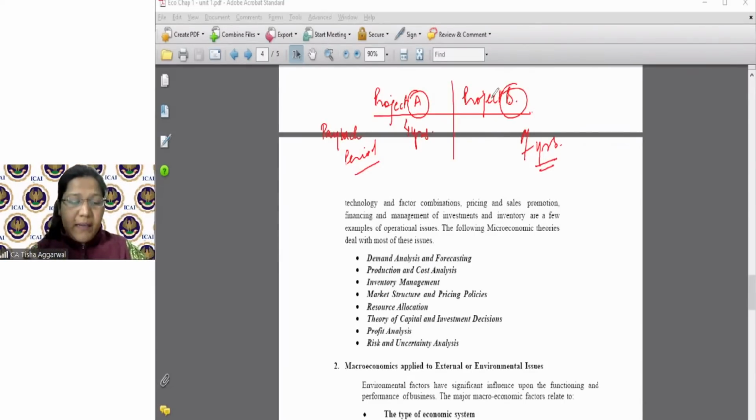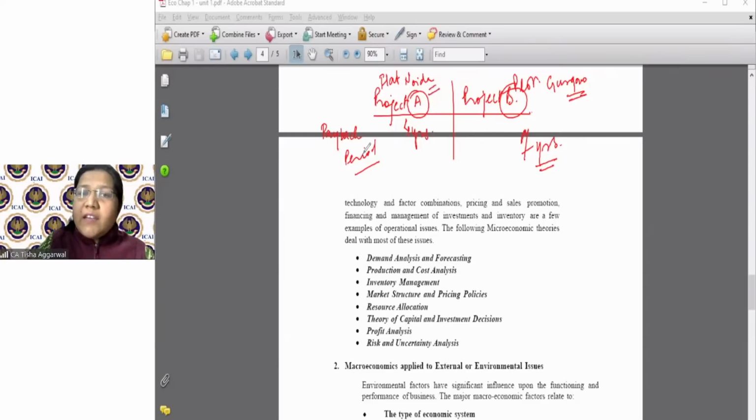I'll repeat my query. I said there are two projects, maybe buying a flat in Noida and maybe buying a plot in Gurgaon. Where should I park my money? Where should I put my money? If this payback period is 4 years, this payback period is 7 years, where should I put my money? Come on, A or B? I'm waiting for the responses. Okay.